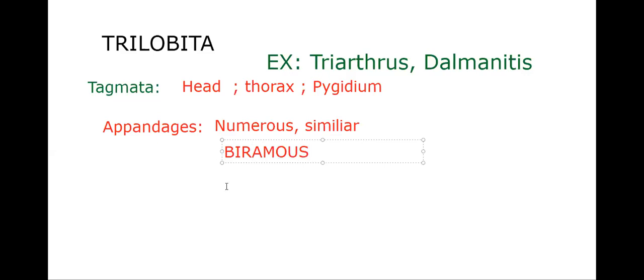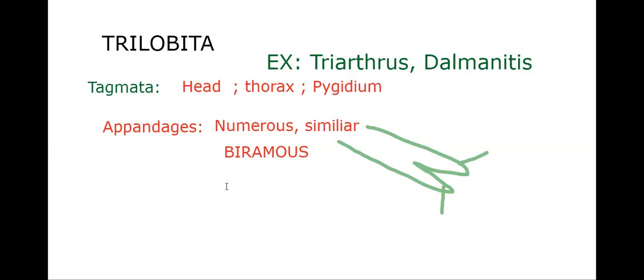Rami means branch, so every appendage divides into two at the end. We call that a biramous appendage. In trilobites, all appendages are biramous.